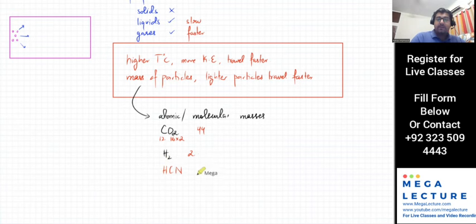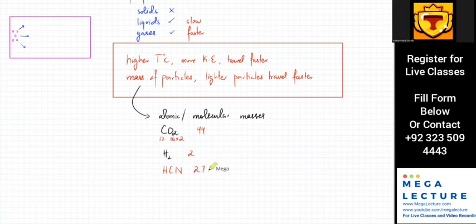12 plus 14 is what? 27? 26. 1. Hydrogen is 1.